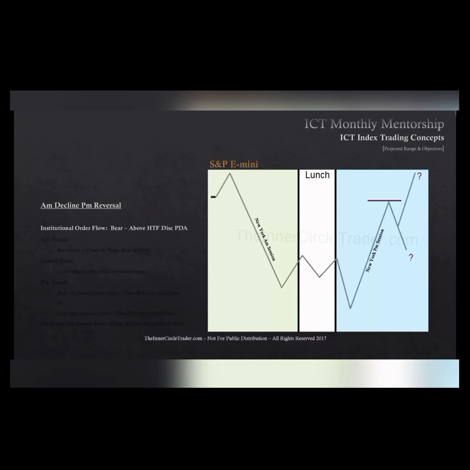Institutional order flow is going to be bearish, but it's yet to trade down into a discount PD array on a higher time frame. So price is above a higher time frame discount array from a 4-hour or a daily basis, or even higher. AM trend returns to a premium array, then declines. The lunch hour consolidates with shallow retracements. The PM trend runs the lunch hour lows, then reverses into the close, or it runs the intraday lows, then reverses into the close.